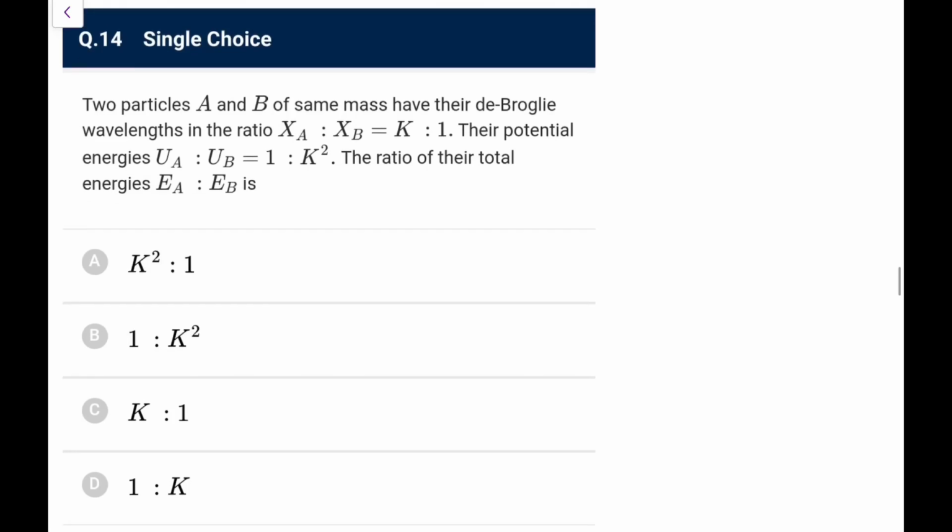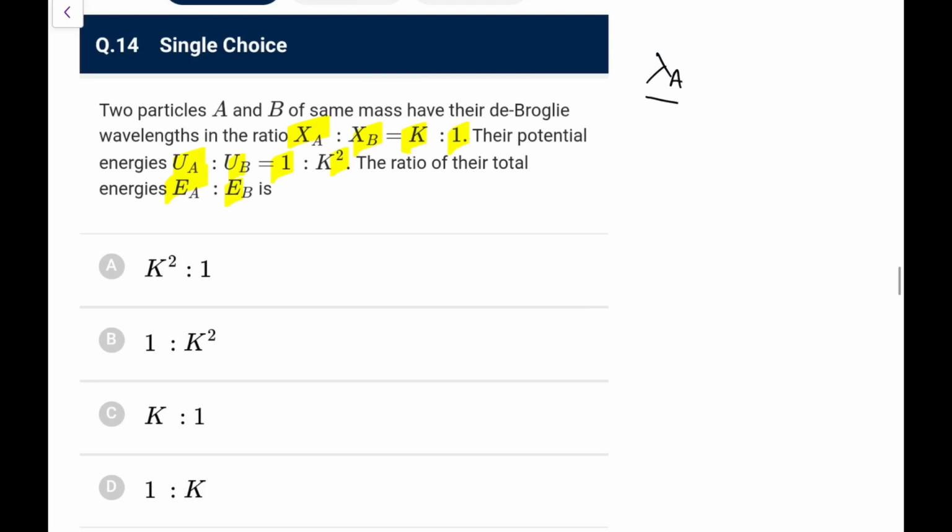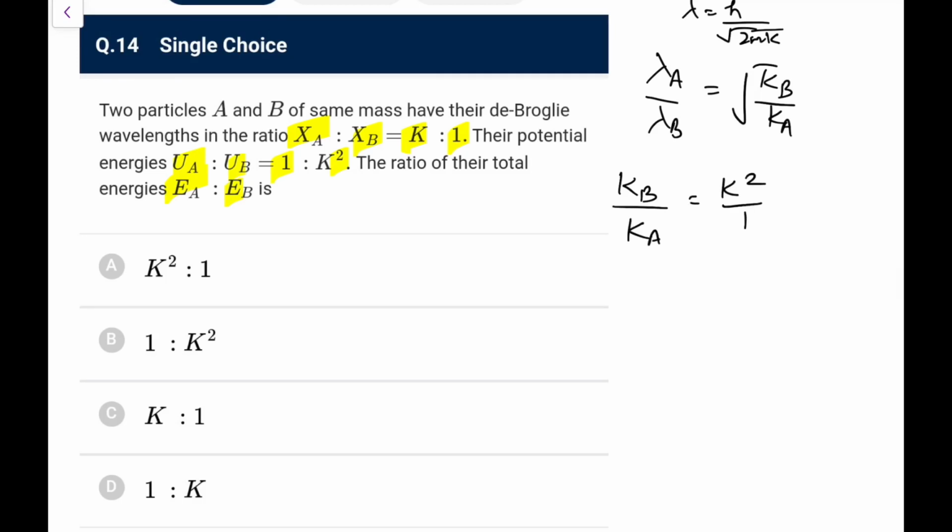Two particles of same mass have their de Broglie wavelength ratio k:1. Their potential energies are 1:k square. The ratio of their total energies is going to be? So first of all, we can say lambda A upon lambda B, we know lambda is h by mv or h by root 2 m K. So this would be equal to root of KB by KA, which is k. So kinetic energy of B to kinetic energy of A would be k square by 1. That is the first thing. And UA by UB is given 1:k square.